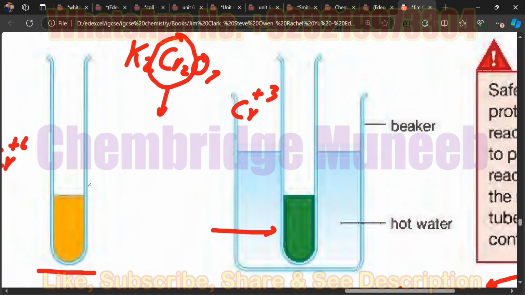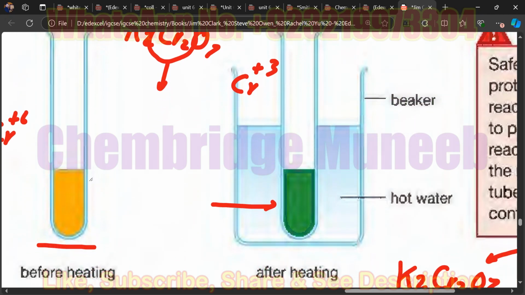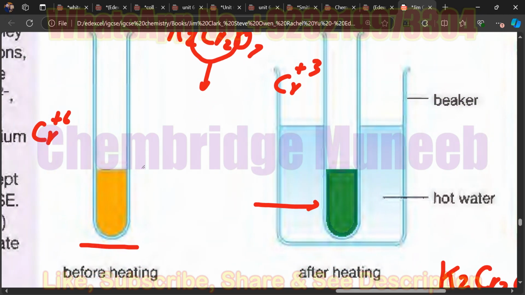Yes. Whenever you have a question, the question will also expect you to remember these colors. They will either ask you the colors, or they will indicate the colors, and you will need to tell that the reaction has been successfully done.